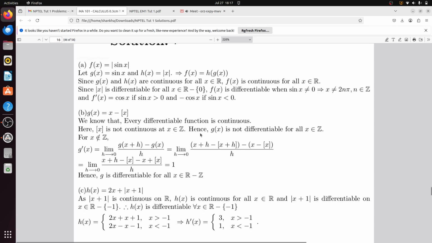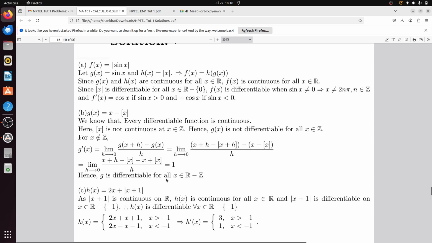Next, g(x) equal to x minus box x. We know that every differentiable function is continuous. Box x is not continuous at x belongs to Z. Therefore, g(x) is not differentiable for all x belongs to Z. For any x not belonging to Z, the limit h tends to 0, g(x plus h) minus g(x) by h, that is x plus h minus box of x plus h, and box of x plus h is once again box x, so that will be 1.